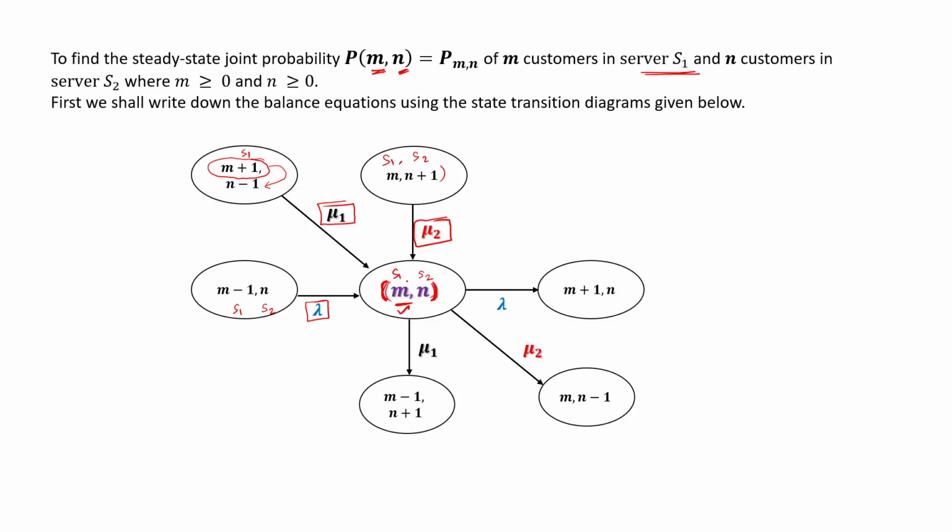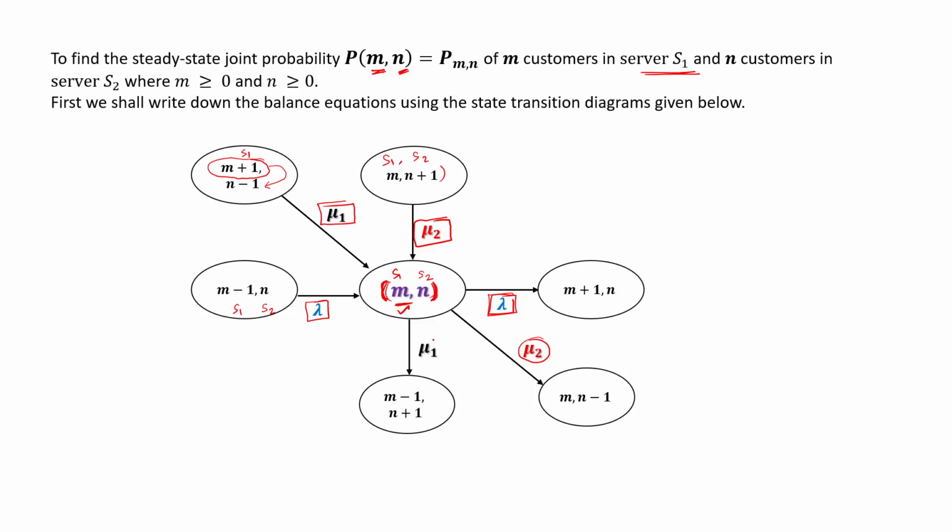From this state m, n, if one customer arrives, which is an arrival at S1 only, it becomes m plus 1, n. If a customer leaves the system from S2, that means a service at mu2, it becomes m, n minus 1.